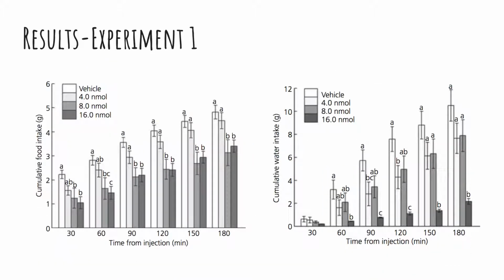In determining the effects of NPAF on food intake, it was found that the higher the concentrations of NPAF given to the chicks, the higher the reduction of food intake. As can be seen by the first graph, the amount of food consumed by the chicks injected with 8 and 16 nanomoles of NPAF was very similar, while the amount of food consumed by the chicks that received 0 and 4 nanomoles of NPAF was also similar.